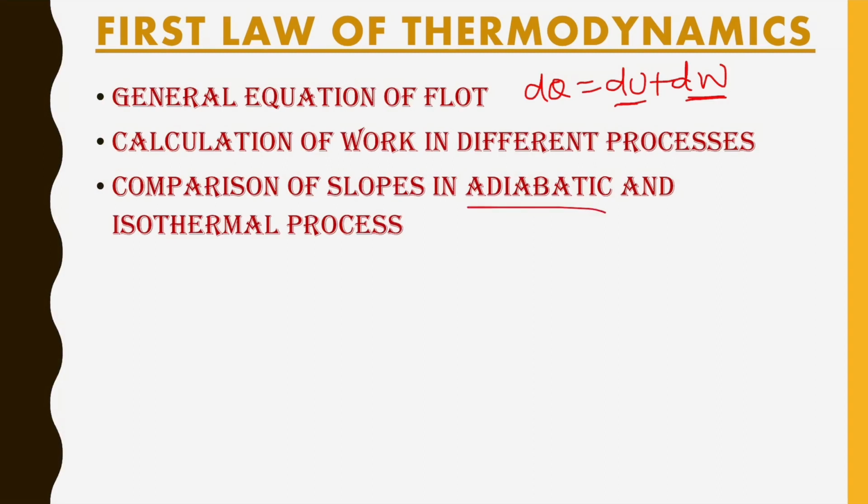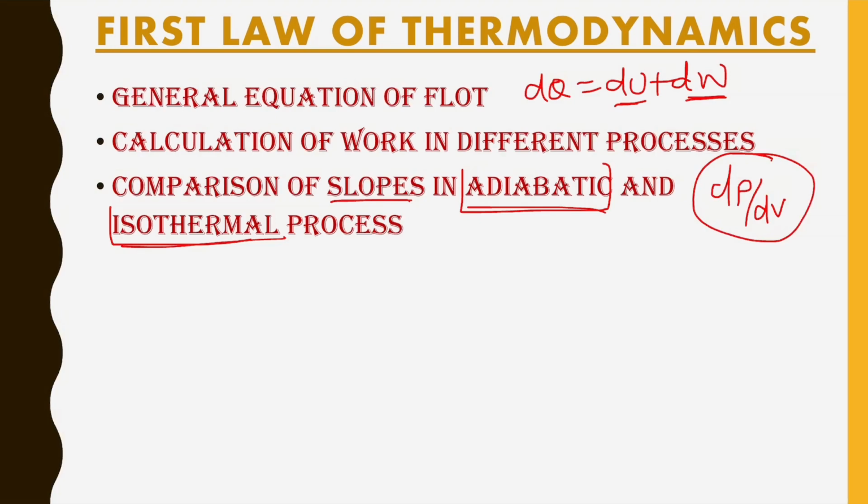In adiabatic and isothermal processes, we have to calculate the slope of dp and dv. It means the variation of pressure with respect to volume. So we are talking about this slope dp by dv in which of the processes? Adiabatic and isothermal processes. In both processes, whose slope is greater than the other. Next topic is the process of free expansion. What is the criteria of free expansion?